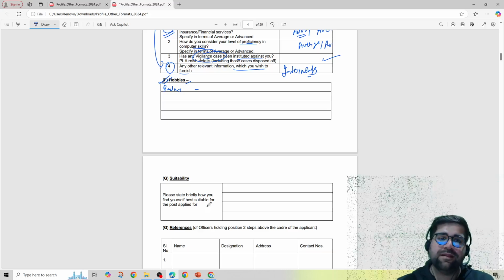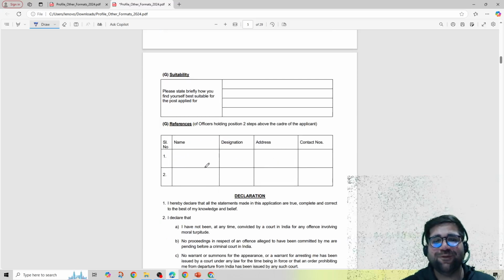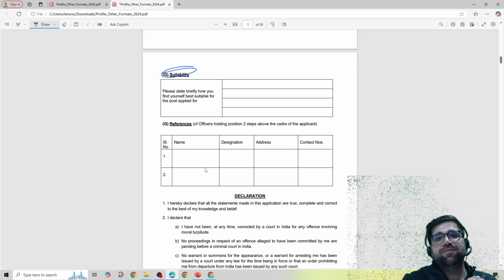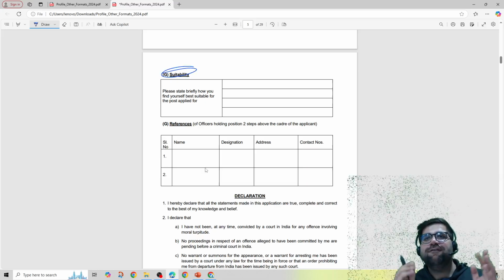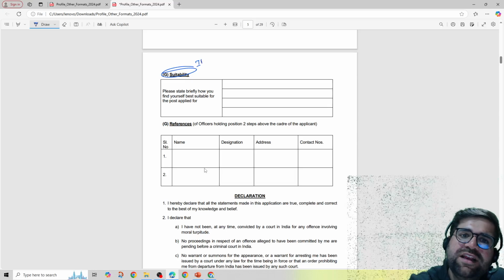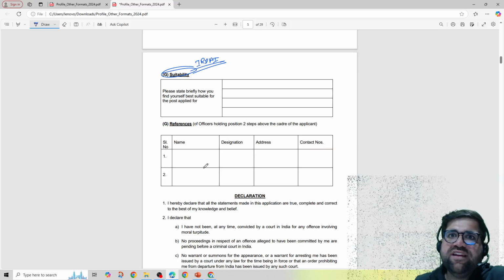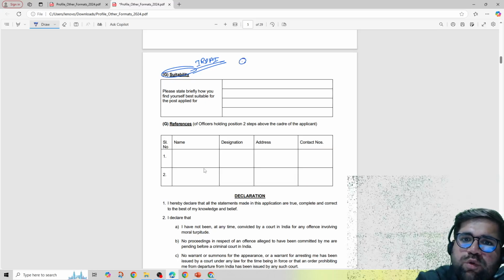Then comes the most important point which I think I have never seen before, that is suitability. Suitability, basically why you are suited for this particular job. Now we all know that you are posted in IRDAI if you are selected, right? Now think about suitability in 2 ways. If you have any professional qualification